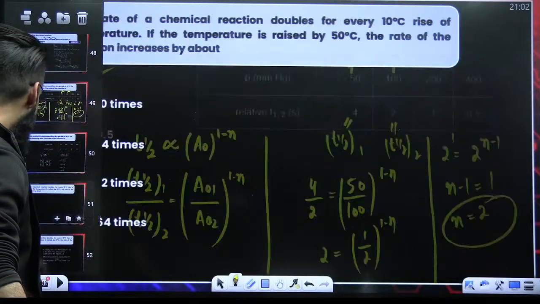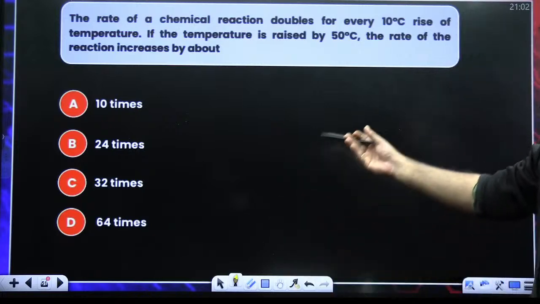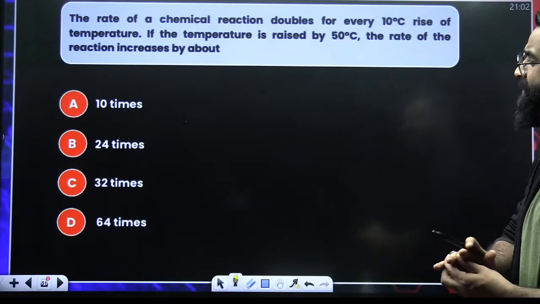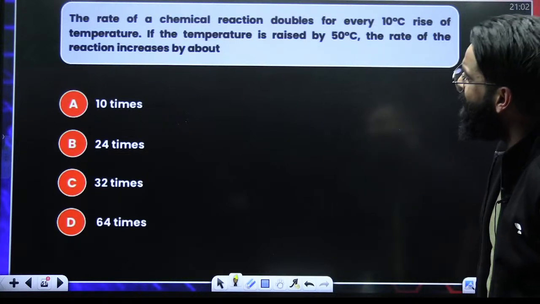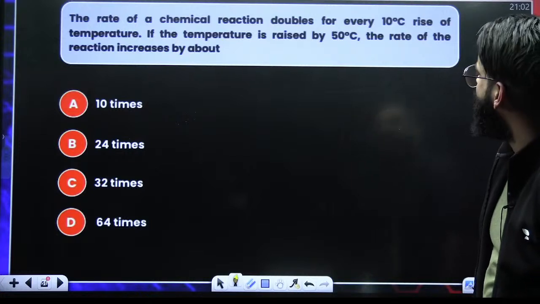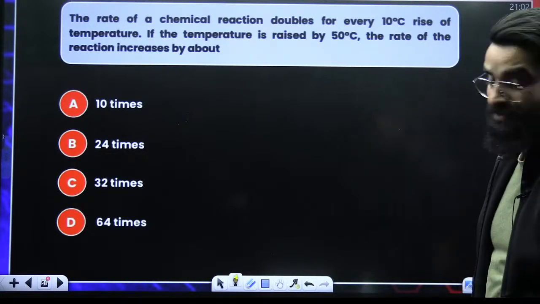I believe I'm clear. What about this particular one? This is again a frequently asked question, a simple basic one as far as your NEET standard is concerned. If the rate of the chemical reaction doubles for every 10 degree rise in temperature, if the temperature is raised by 50 degree, the rate of the reaction becomes.